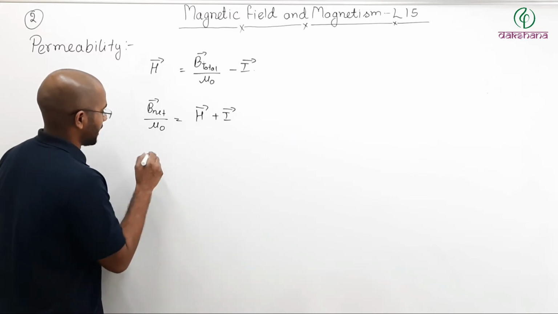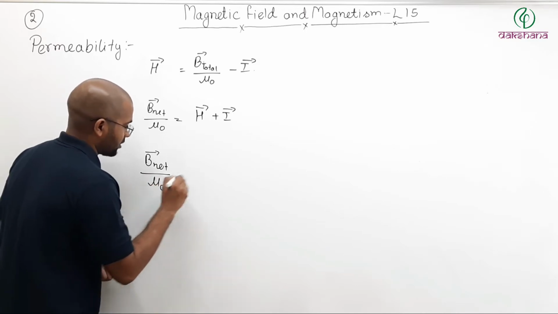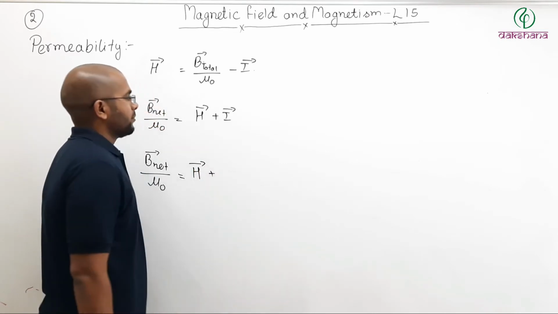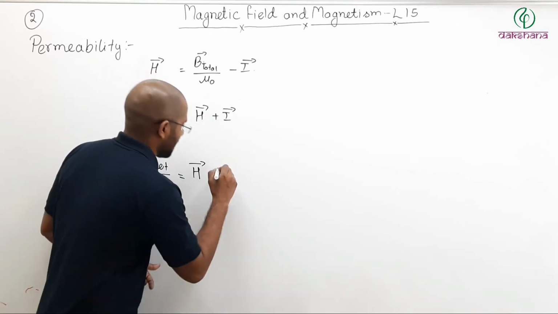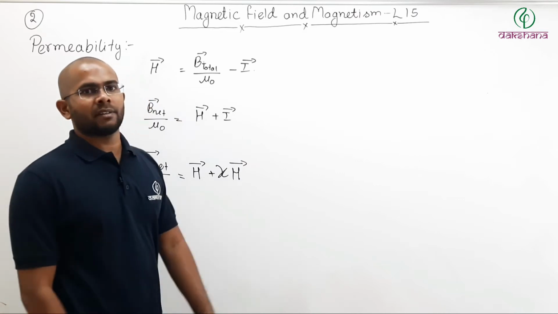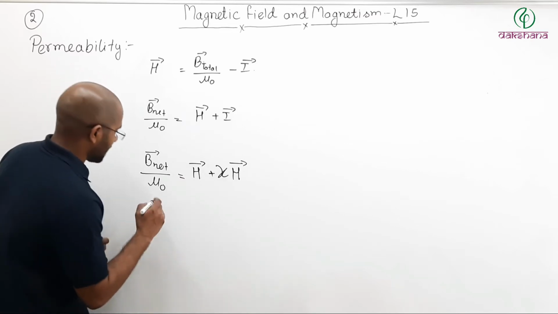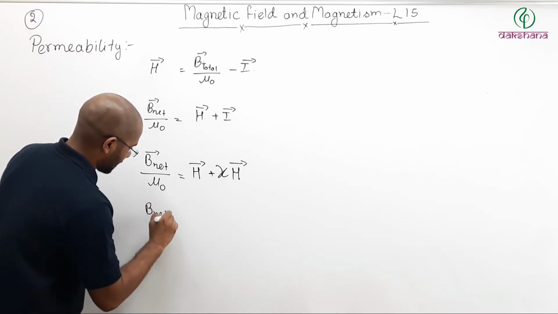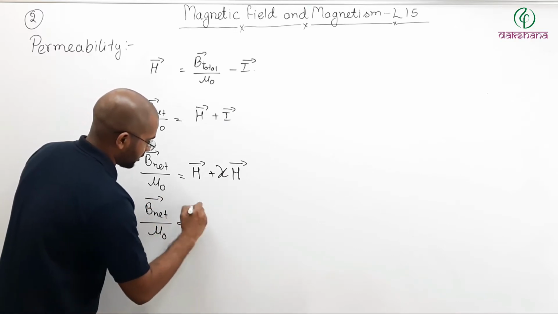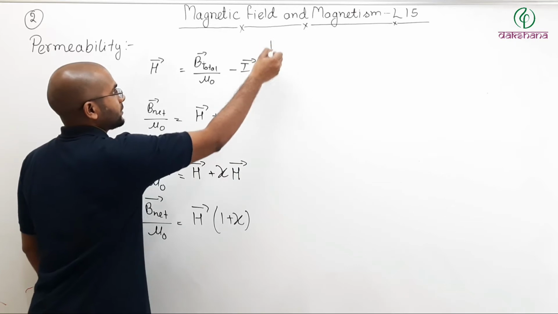So this can also be written as B net divided by mu naught equals magnetic intensity vector plus magnetization vector, which may be written as susceptibility of the material times your magnetic intensity vector, that we have just studied in the previous topic. Now this can be written like this also: B net divided by mu naught is equal to H vector, you take common, 1 plus susceptibility of the material.